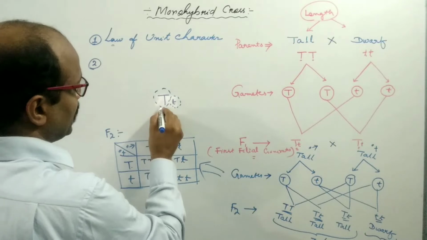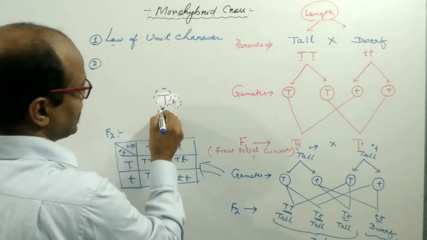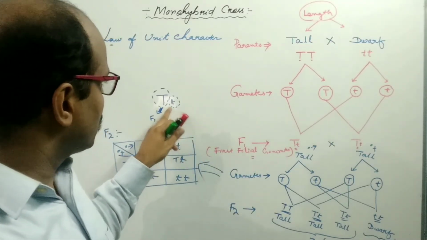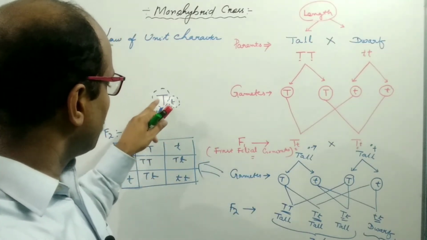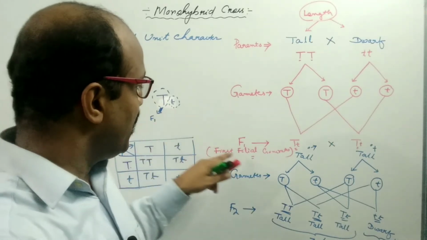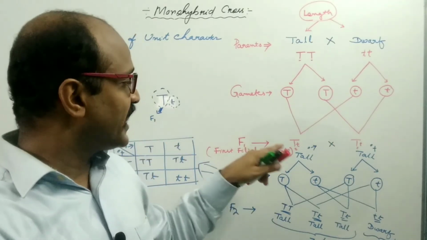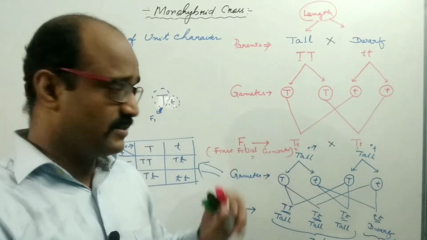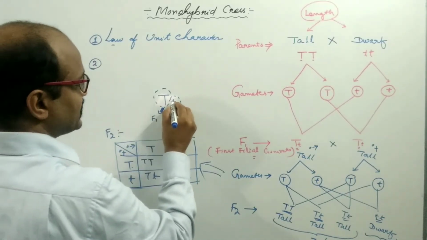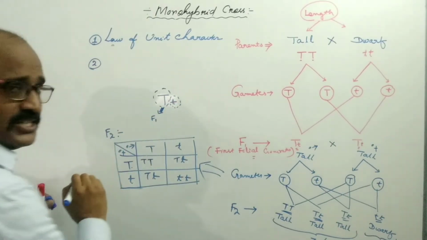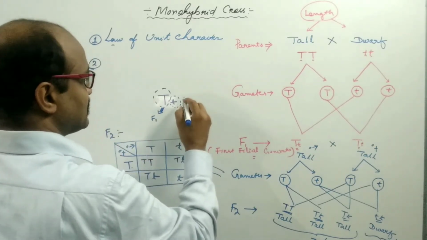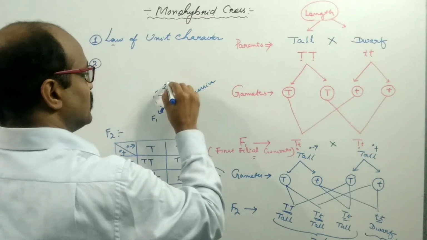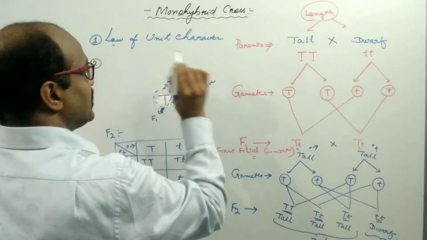Out of these two, capital T and small t, only capital T is expressed in the F1 generation. Such an expressing character Mendel named the dominant character. The other character, which is suppressed in the F1 generation, is known as the recessive character, and this is known as the dominant character.